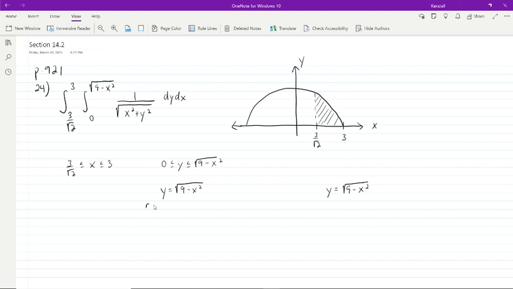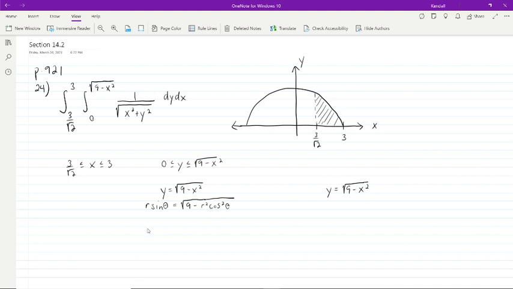It doesn't really matter. So y in polar coordinates is r sine theta equals the square root of 9 minus x squared, which is r squared cosine squared theta.